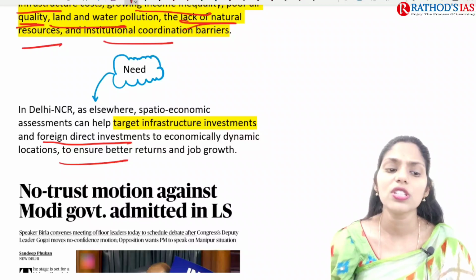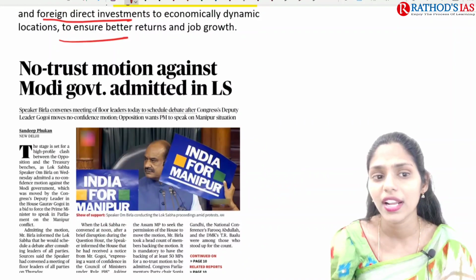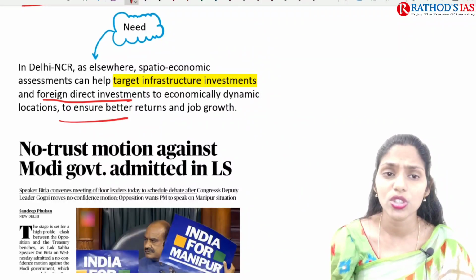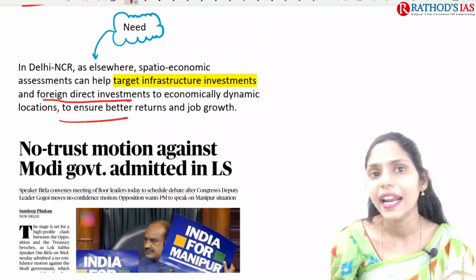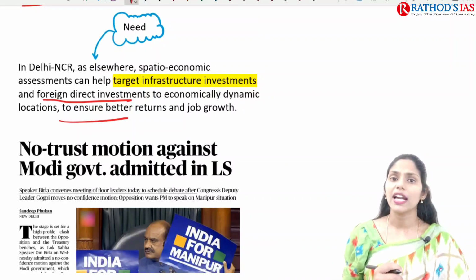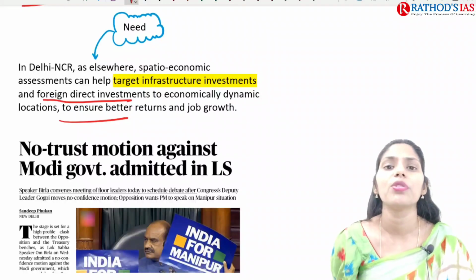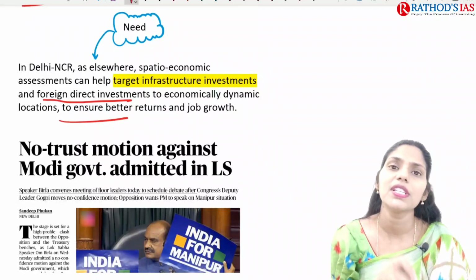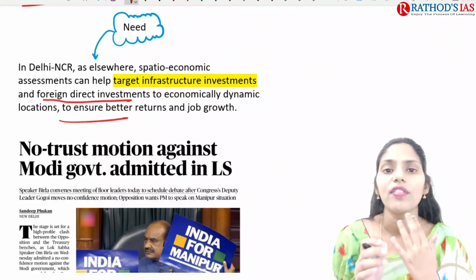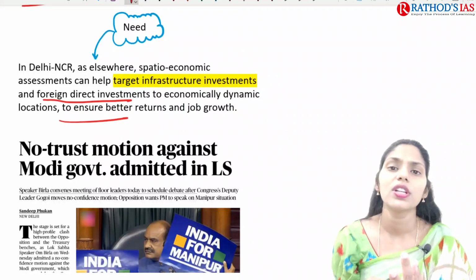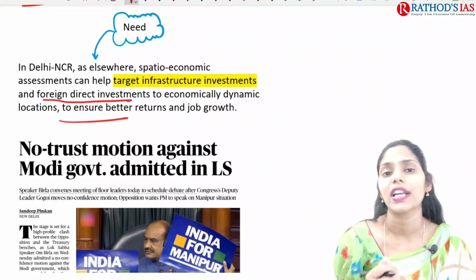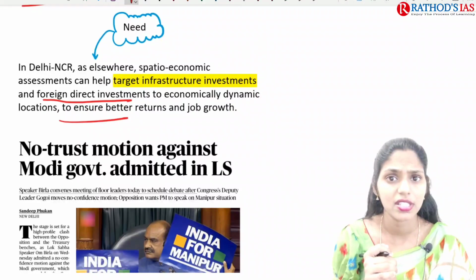And now let us see the next topic. It is about the no trust vote or no trust motion. No trust motion against the Modi government admitted in Lok Sabha. This article is exclusively important for your GS paper under polity. If you open your Lakshmikant, you will see this topic called no confidence motion. So try to go to that article, and after reading this article, you can open your Lakshmikant and see that topic once.